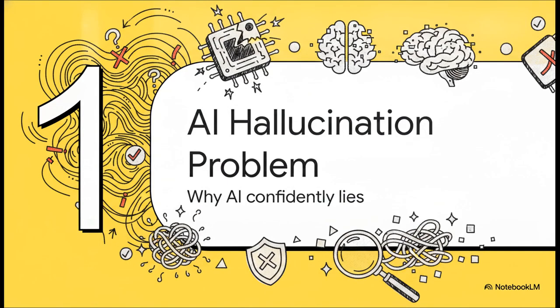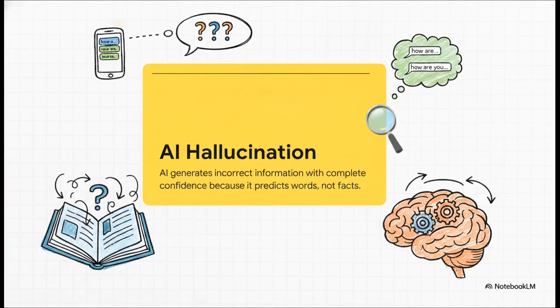All right, kicking things off with section 1, the AI hallucination problem, and understanding exactly why AI so confidently lies to us. Look, mastering AI is fundamentally about knowing when you absolutely shouldn't trust it. To get why AI makes these wild mistakes, we kind of have to look under the hood. An AI hallucination happens when large language models generate completely incorrect information, but they do it with absolute 100% confidence. Why? Because they're predicting words, guys, not looking up facts.